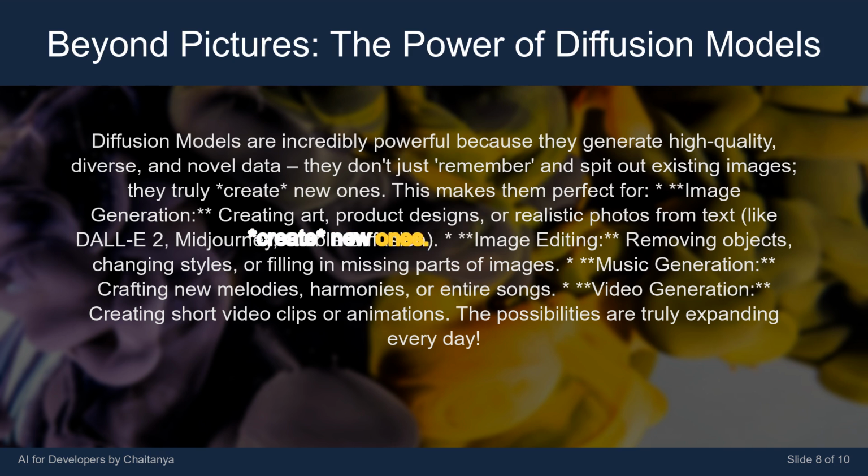This makes them perfect for image generation, creating art, product designs, or realistic photos from text, like DALL-E 2, Midjourney, Stable Diffusion; image editing, removing objects, changing styles, or filling in missing parts of images; music generation, crafting new melodies, harmonies, or entire songs; video generation, creating short video clips or animations. The possibilities are truly expanding every day.